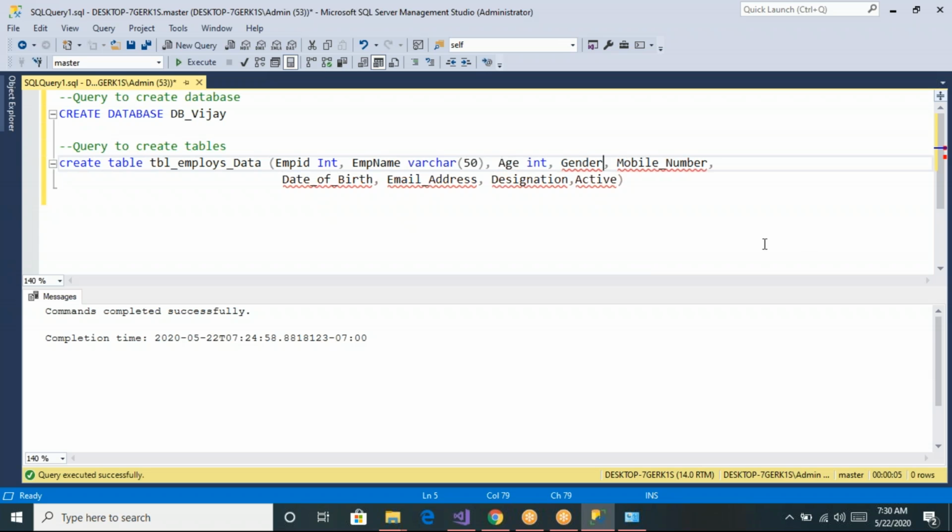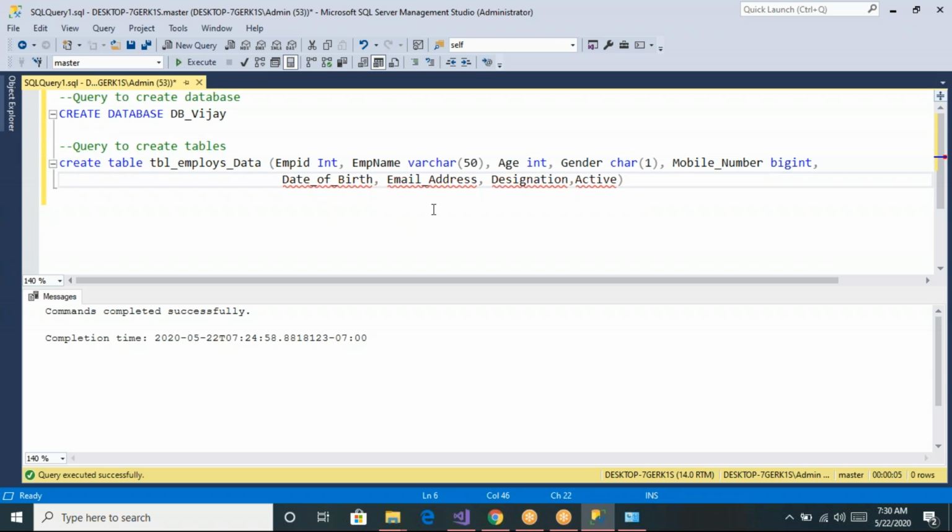And gender. I want to store either M or F. For male, I want to store a single character M, and for female, a single character F. So I can specify char of 1, allowing only one character. And mobile number will be a bigger number of 10 digits, so let us specify it as bigint. And date of birth, usually we store date values, so let us say date.